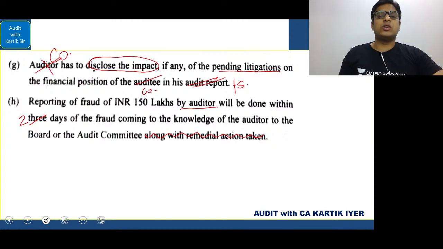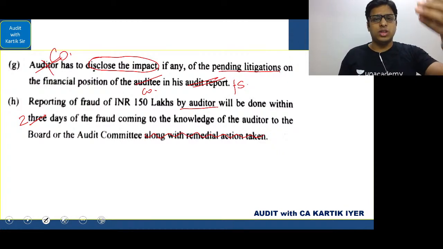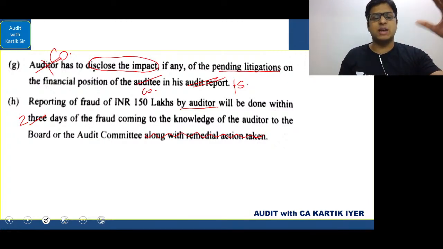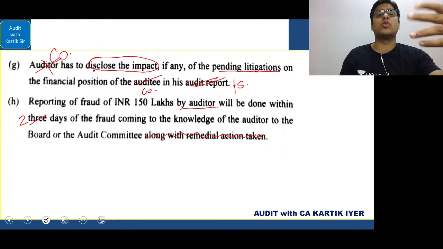Now, student, what I suggest is, you must have gone through the areas, go through it once again. If you are a new student studying audit and you have not given the CA Inter exam, there's an excellent place where you can simply go through this question and see where you are going wrong. So analyze it.